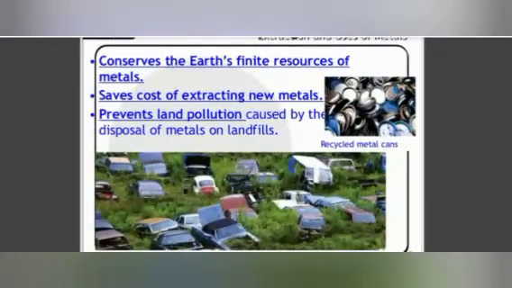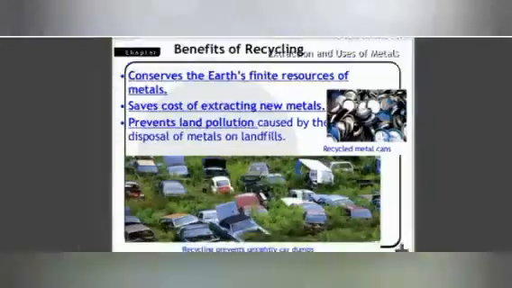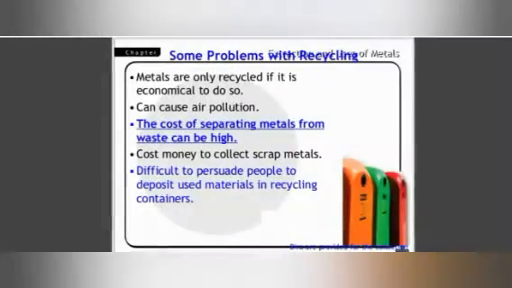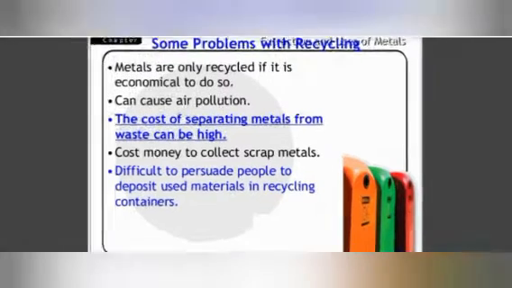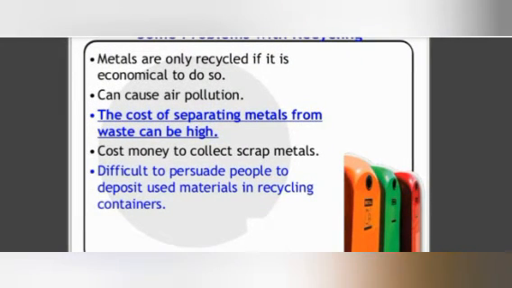Benefits of recycling: it conserves the earth's resources of metal, it saves the cost of extracting new metal, and it prevents land pollution which is caused by disposal of metal in landfill. So we can recycle metal cans, and prevent unsightly car dumps. Some problems with recycling: metals are only recycled if it is economical to do so. It can cause air pollution also. The cost of separating metal from waste can be high, it costs a lot of money to collect scrap metal, and it is difficult to persuade people to deposit used material in recycling containers.